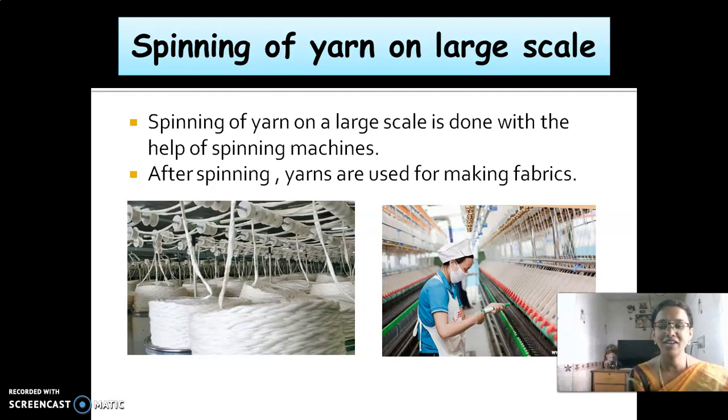Okay. So now tell me what is meant by retting. Yes, very good. The separation of fibers from the stem of a jute plant is called retting. And name the methods which are involved in obtaining cotton fiber. Yes, hand picking and then combing and then ginning.